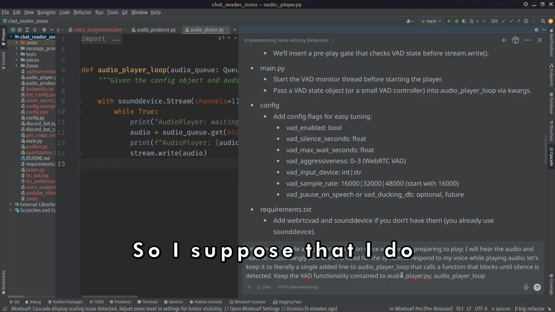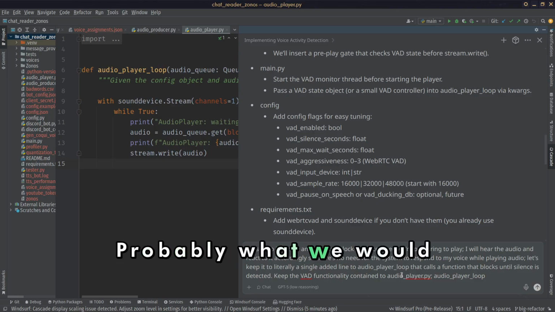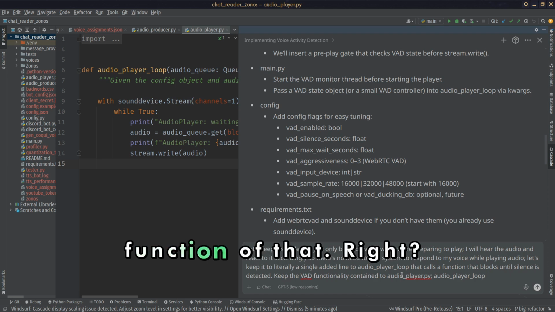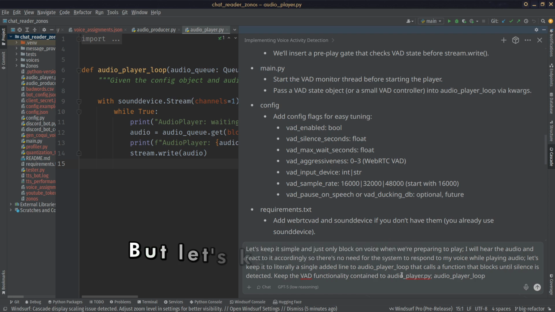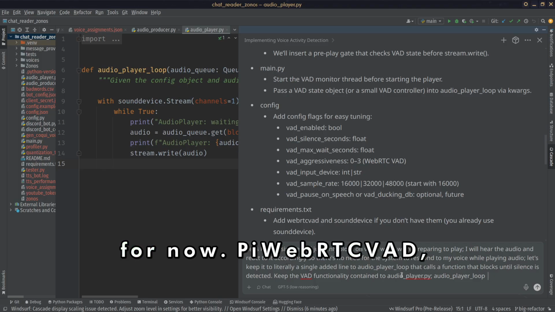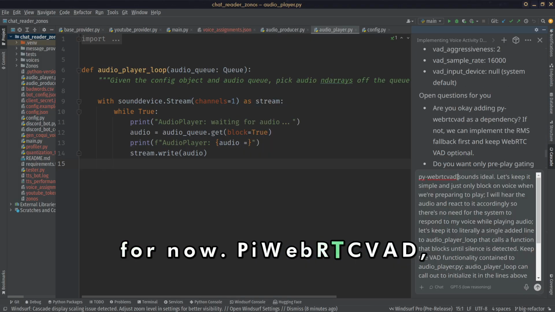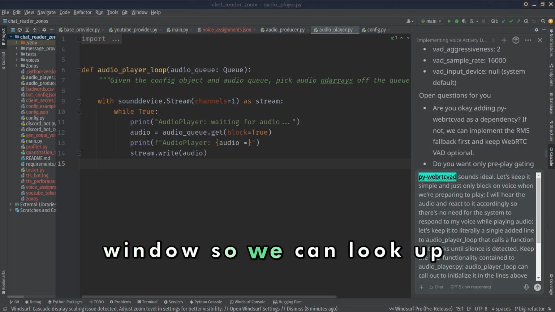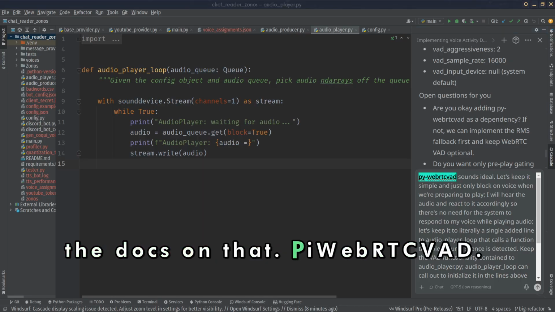So, suppose that I do want the VAD. Probably what we would actually want is a listener subsystem, and the VAD would be a function of that, right? But let's keep it simple for now. WebRTC VAD, so let's... let me get a browser window so we can look up the docs on that.